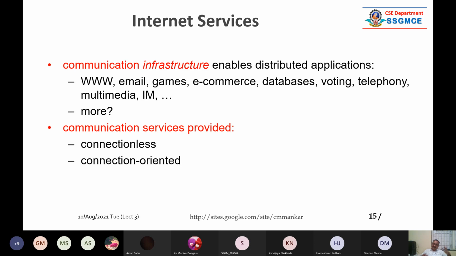Telephony means sometimes we are using VoIP. Nowadays, those people who are using Jio phone, Ambani, so they are using VoIP or LTE, long-term evolution.